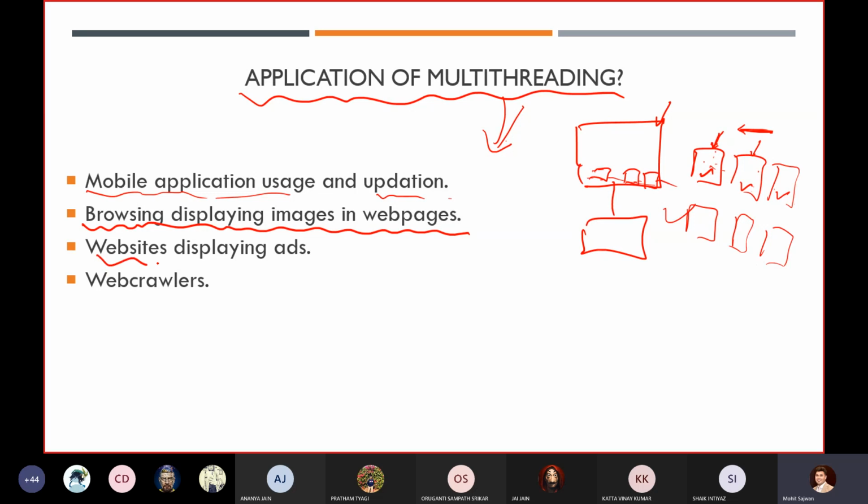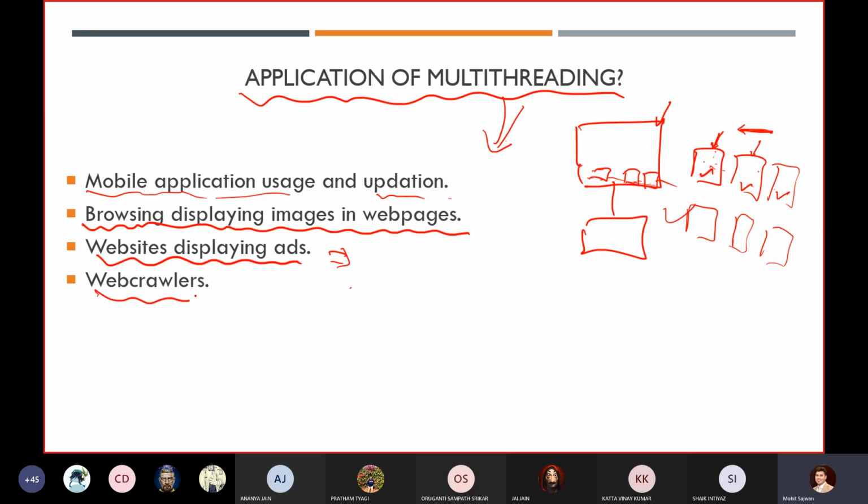Similarly, websites display ads. You already know how Amazon and Flipkart use this, how they have created their recommender system, and how they use advertisements whenever you are accessing any website. Basically, they have a query engine, and using the query engine, they parallelly give you multiple suggestions related to advertisements.